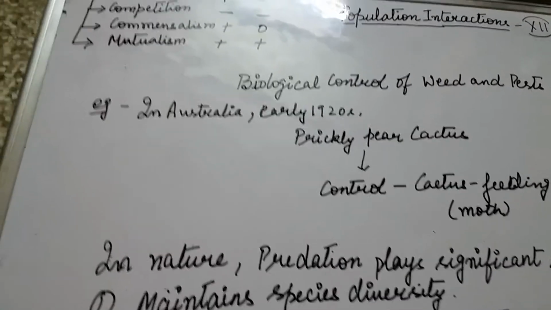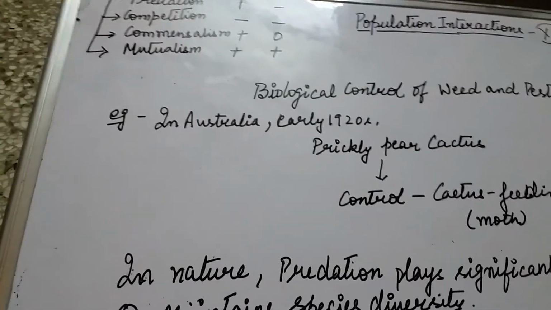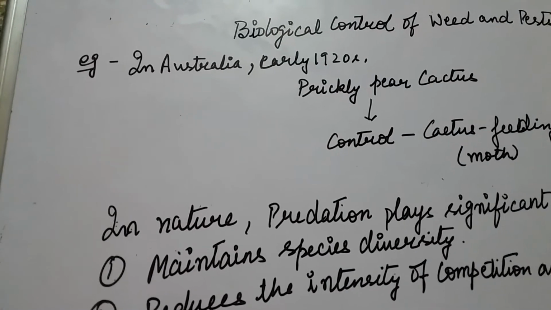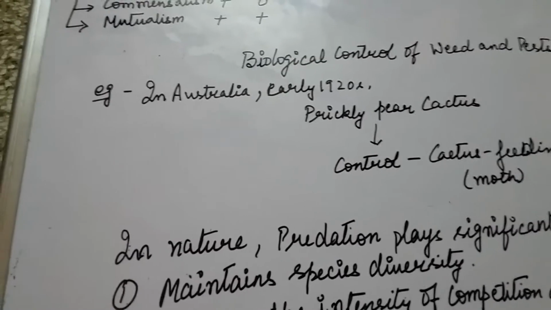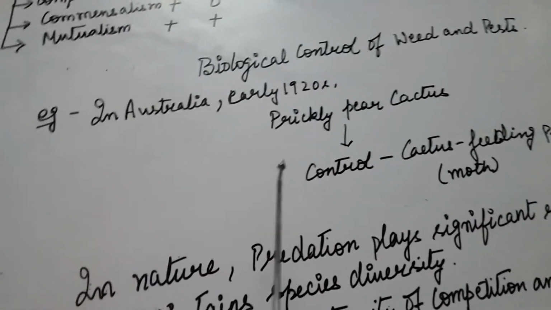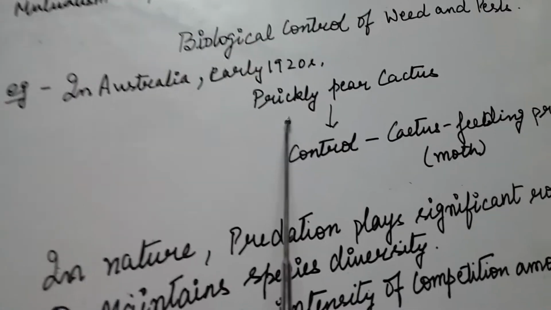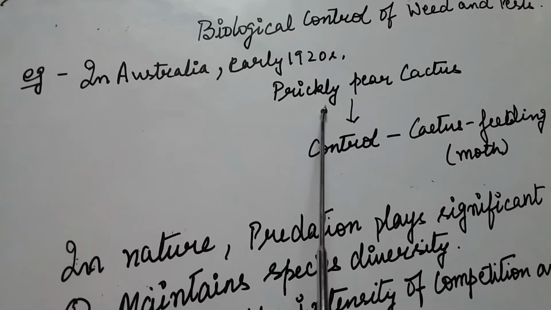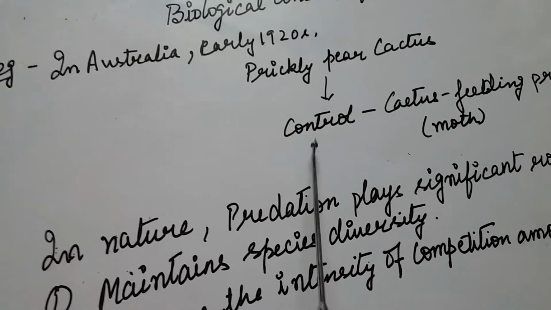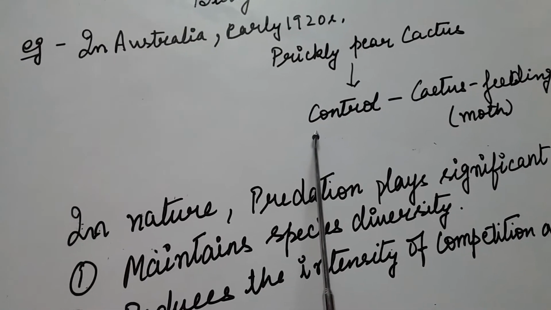For example, in case of Australia, during the early 1920s, there was an introduction of prickly pear cactus called Opuntia, and this prickly pear cactus caused havoc by spreading rapidly into million hectares of rangeland.